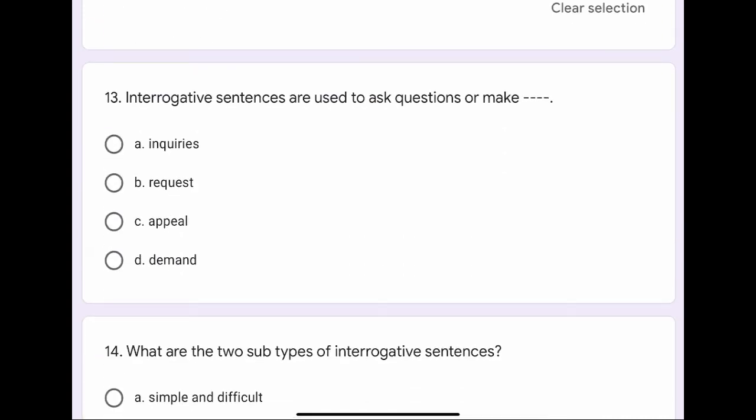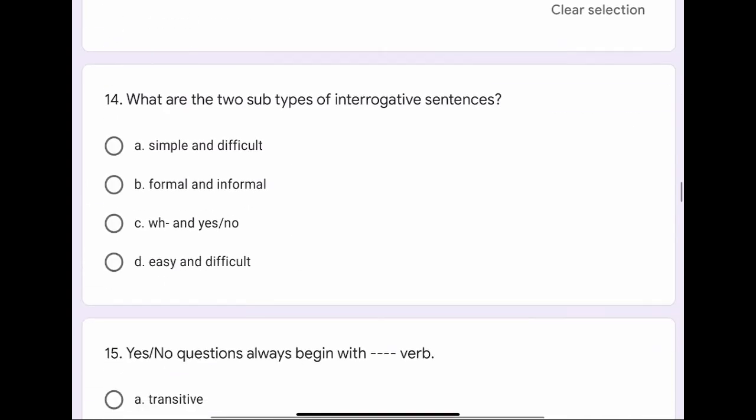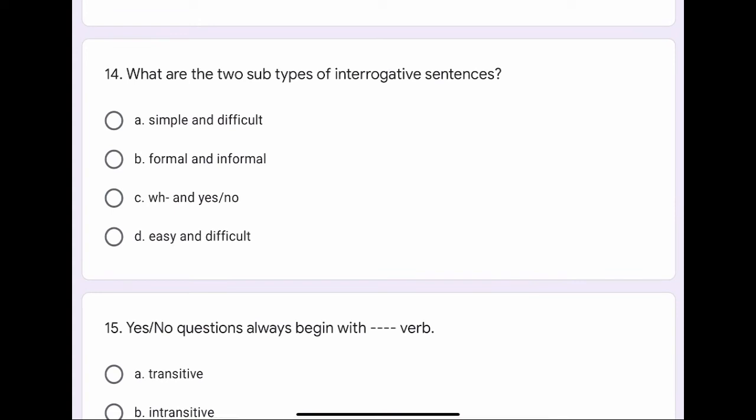Question number 13. Interrogative sentences are used to ask questions or make dash dash. The options are A. Inquiries, B. Request, C. Appeal, or D. Demand. The correct option is A. Inquiries.